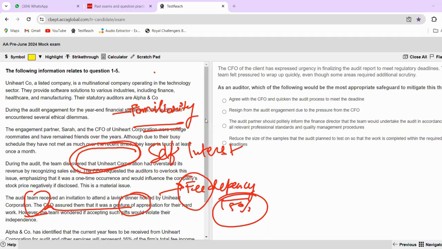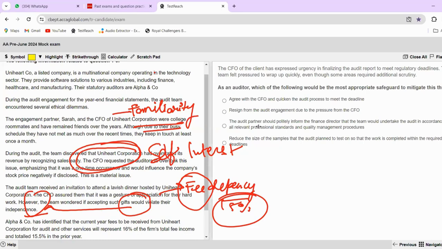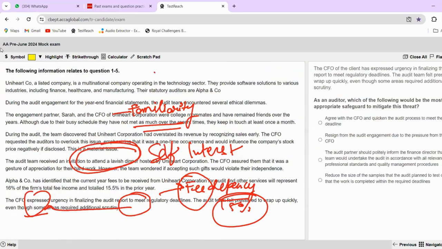The CFO of the client has expressed an urgency in finalizing the audit of the report to meet the regulatory deadlines. The audit team felt pressured to wrap up quickly, even though some areas required additional scrutiny. As an auditor, which of the following would be the most appropriate safeguard to mitigate this threat?